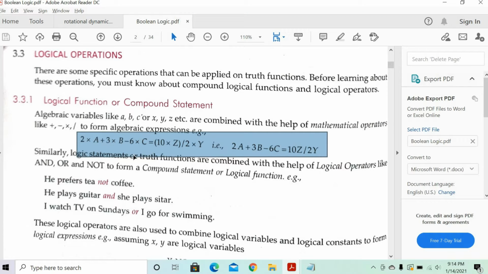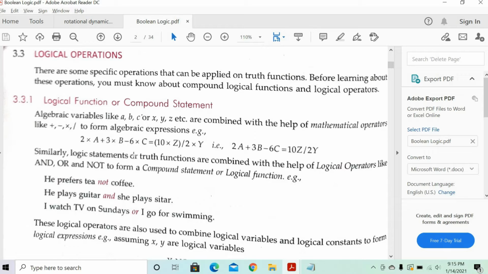Okay. Expressions? Fine. So it should be capital ABC. They've given the small abc in the example, but understand that. When you multiply 2 into A plus 3 into B minus 6 into C, if you give the value of A, B, C as 1 or 0, then actually you can evaluate it, isn't it?